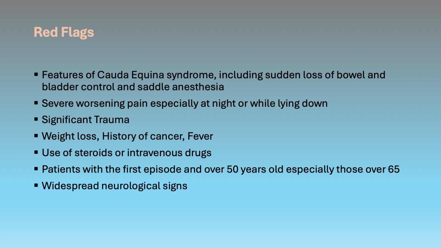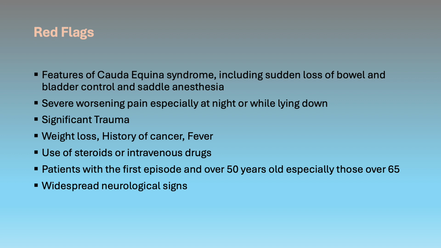Now that you know the difference between acute and chronic back pain, mechanical and non-mechanical back pain, we're going to discuss some of the red flags which are very important to rule out while you're taking history for low back pain. These include features of Cauda Equina syndrome, including sudden loss of bowel and bladder control and saddle anesthesia, severe worsening pain, especially nocturnal and or while lying down, significant trauma, weight loss, history of cancer, fever, use of steroids or IV drug use, patient with first episode of back pain while they are over 50 years old,